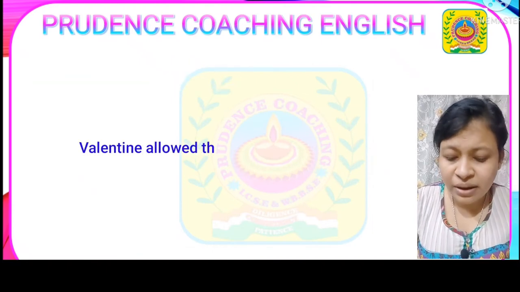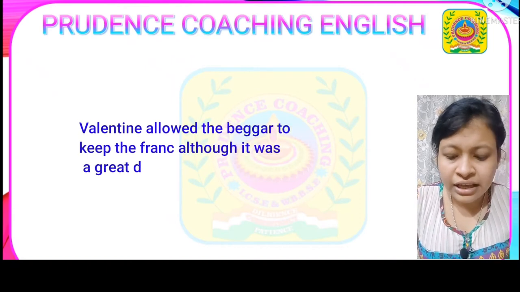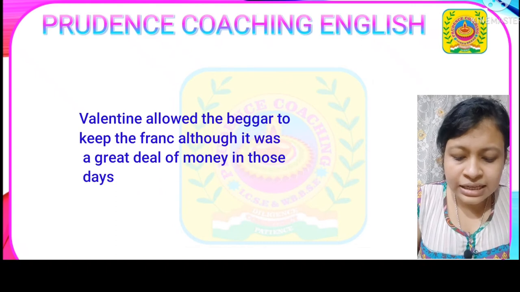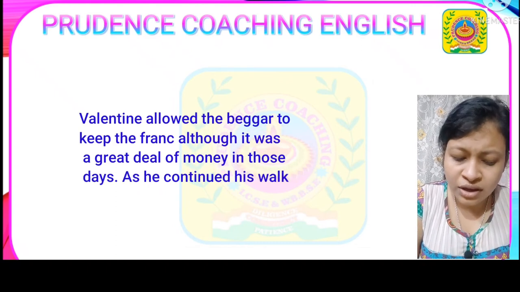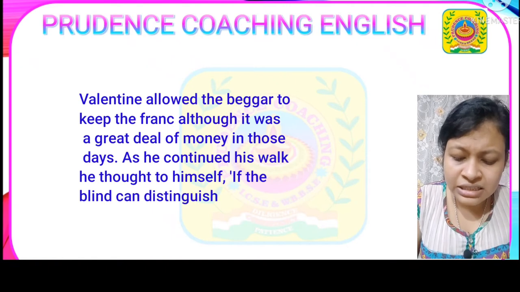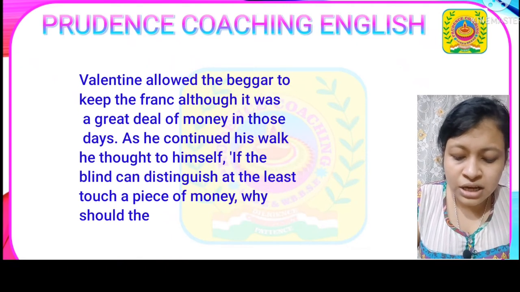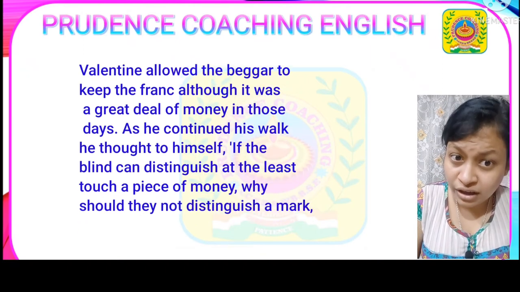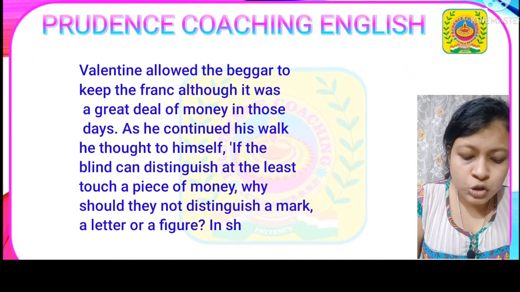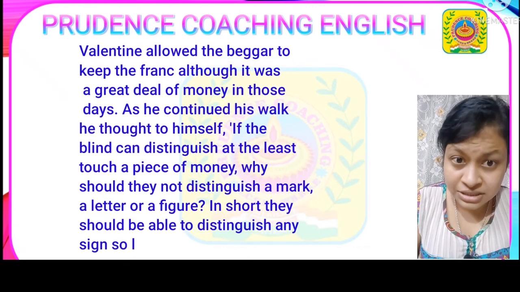Valentine allowed the beggar to keep the franc, although it was a great deal of money in those days. As he continued his work, he thought to himself, if the blind can distinguish at the least touch a piece of money, why should they not distinguish a mark, a letter, or a figure? In short, they should be able to distinguish any sign so long as it is raised.